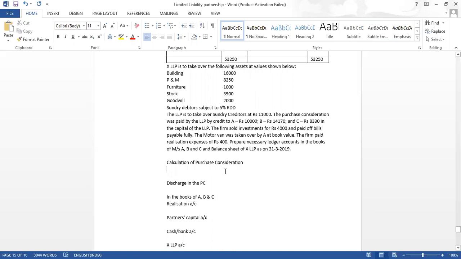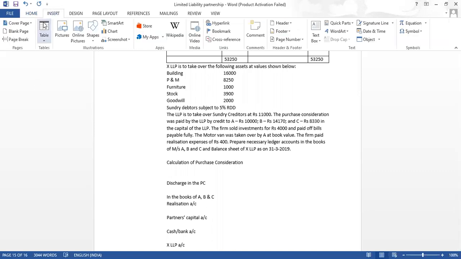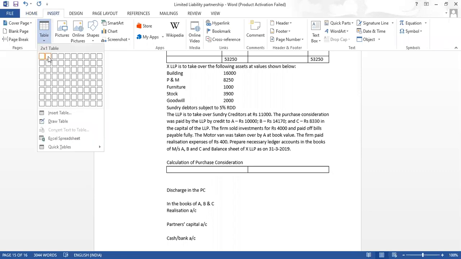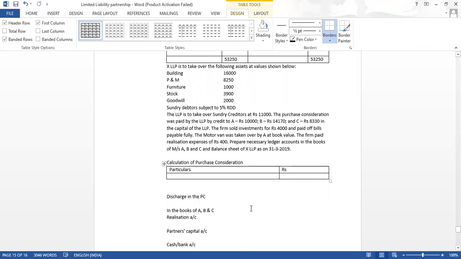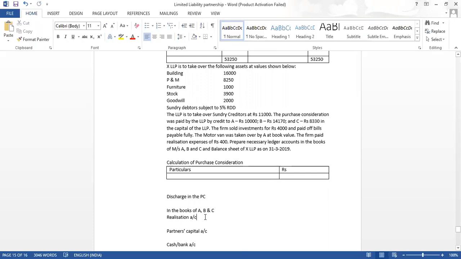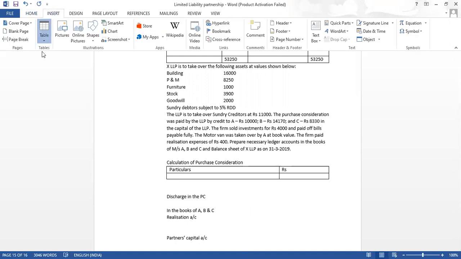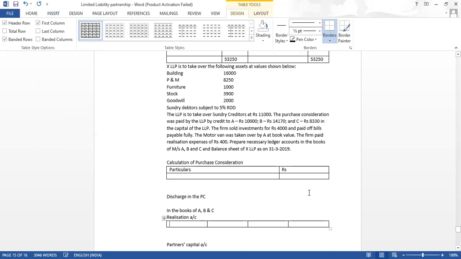So let us prepare the columns now. Insert. Only two columns I want, for particulars and rupees. The discharge of PC we will do later on because it is already given in the question. Let us prepare the realization account. For the realization account, I want 4 columns.